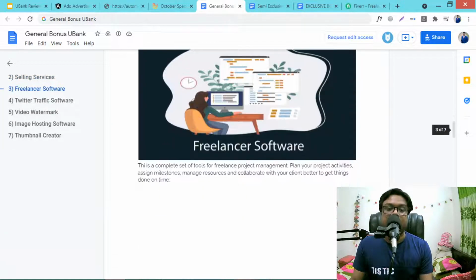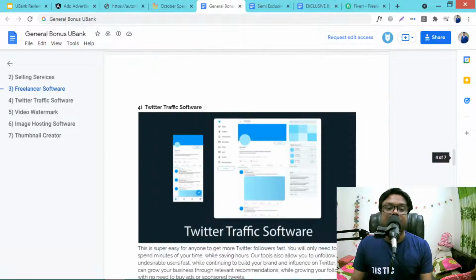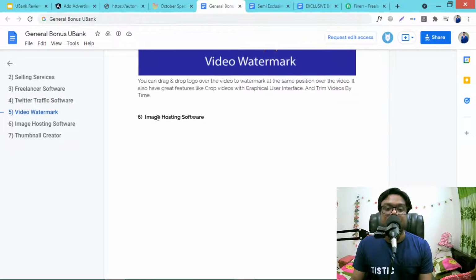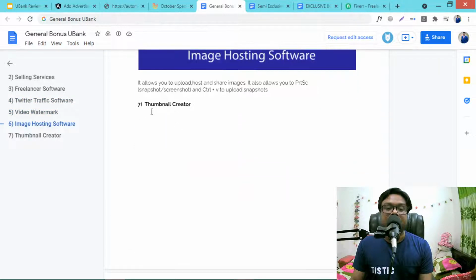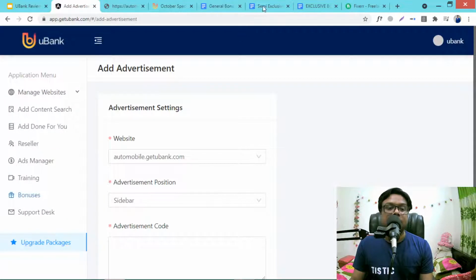This is very important software. This is a complete set of tools for freelance project management. Plan your project activities, assign milestones, manage resources, and collaborate with your client better to get things done on time. This is traffic Twitter software, video watermark, image hosting software, and thumbnail creator. You will find this under this bonus section.